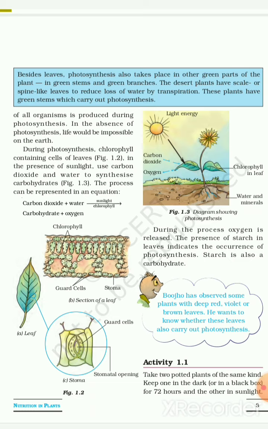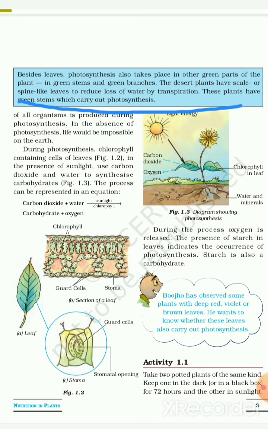Now, besides the leaves, photosynthesis also takes place in other green parts of the plant, like in green stems, in green branches. The desert plants have scale or spine-like leaves to reduce the loss of water by transpiration.